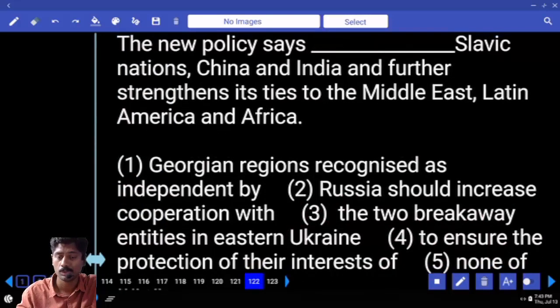Answer 1 or 2. New policy says Georgian regions recognized as independent by Slavic nations, or new policy says Russia should increase cooperation with Slavic nations. What should I take?